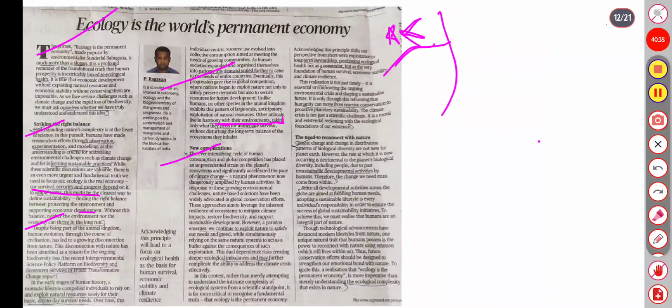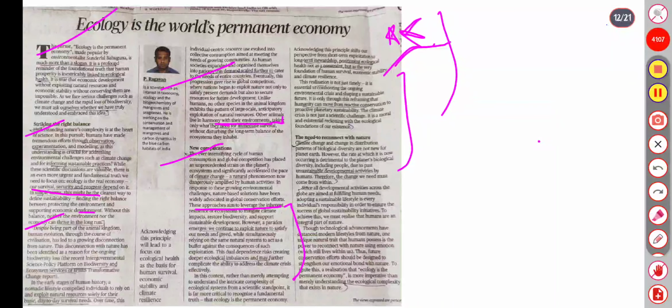The new complication is that the intensifying cycle of human consumption and global competition has placed climate change and natural phenomena in a dangerously amplified state due to human activities. So we continue to exploit nature to satisfy our needs and greed, while simultaneously relying on the same natural ecosystem to act as a buffer against the consequences of such exploitation. This realization is not just timely, it is essential to confronting the ongoing environmental crisis and shaping a sustainable future.